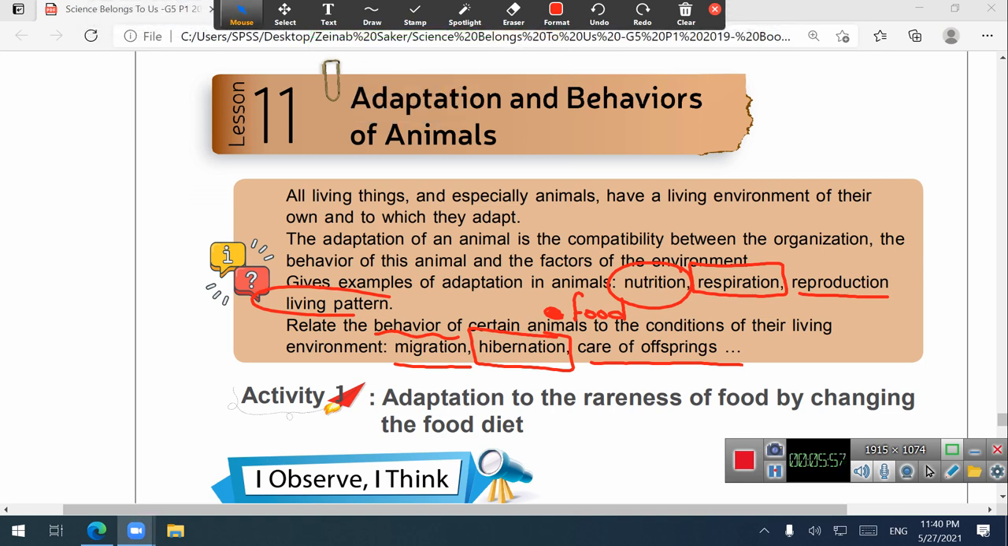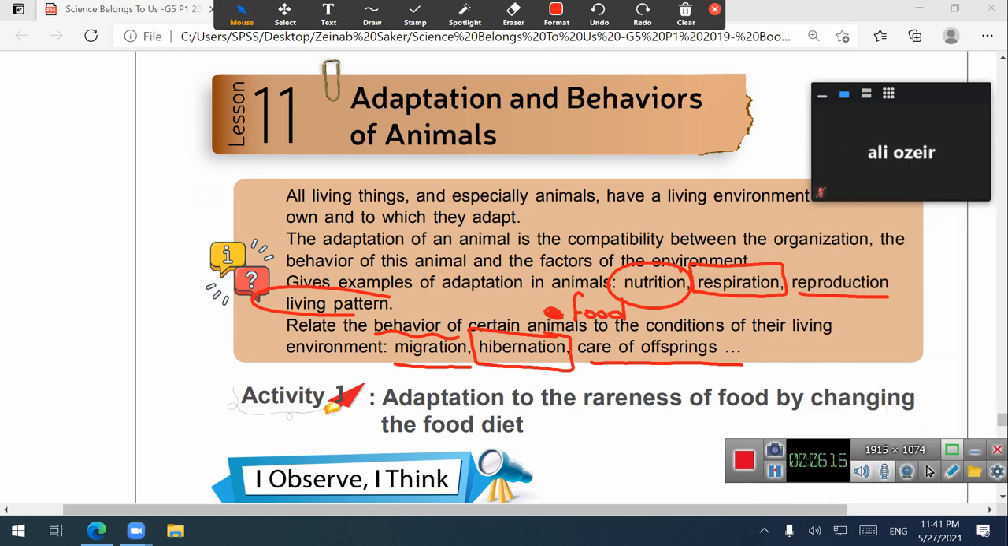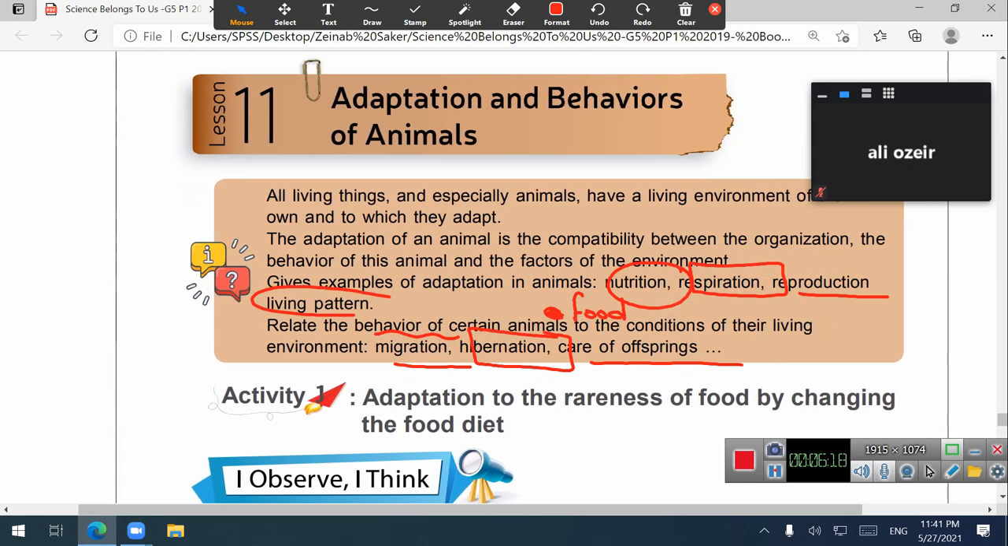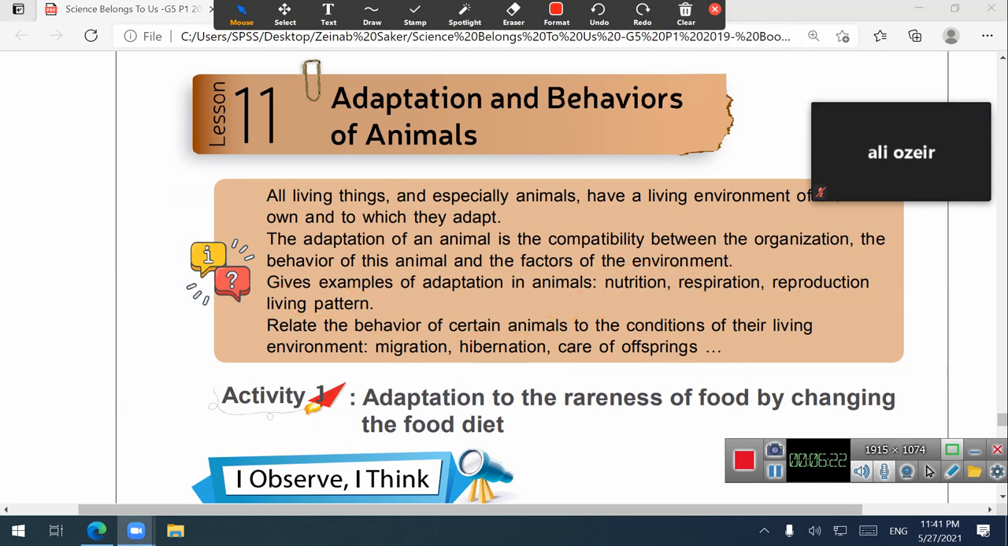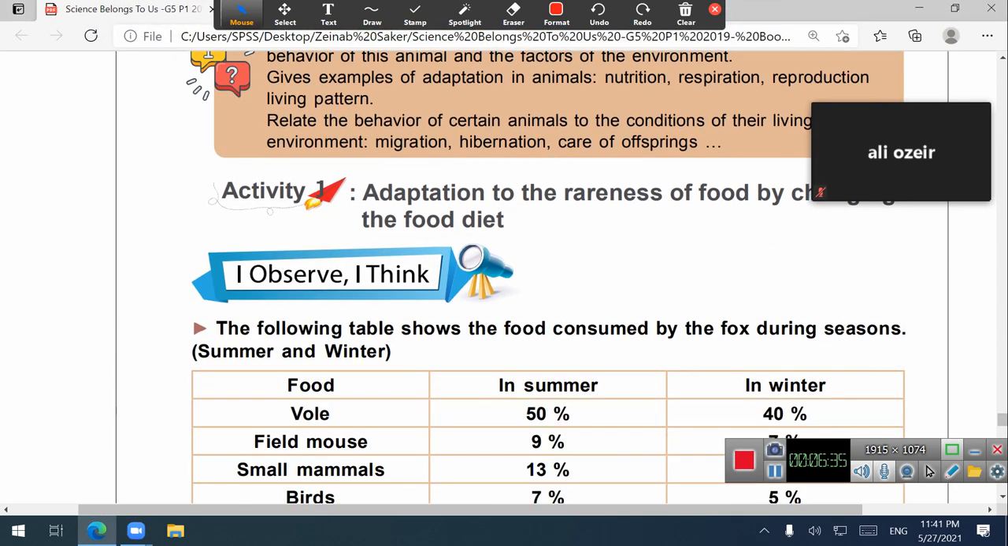So all living beings can adapt to their environment, for example animals, based on some factors such as, again, I will repeat them, nutrition, respiration, reproduction, and living pattern. This is an introduction about how animals behave, or why they go to this place and not another one. Let's move to the first example here.